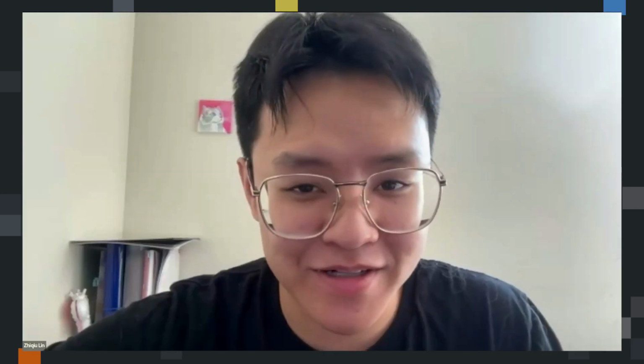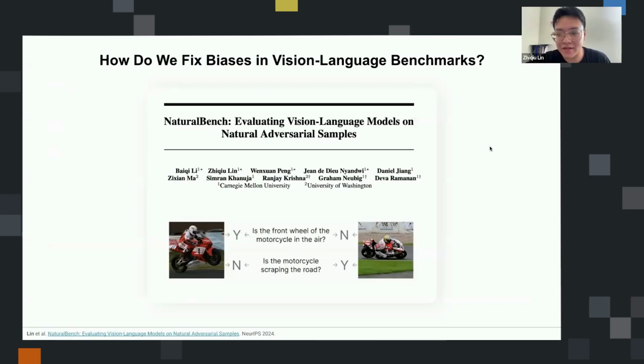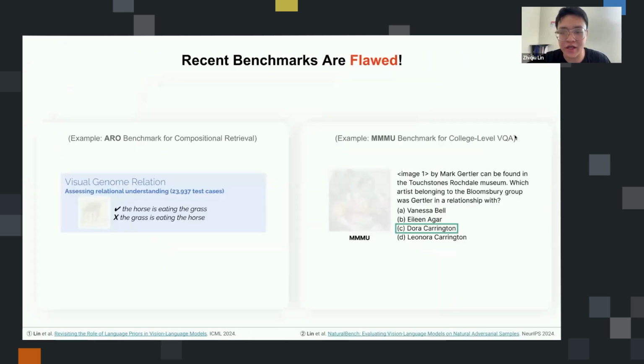Yes, thank you for the introduction, and thank you for inviting me. Let's get right into it. Today, I'll be presenting our paper that's accepted to NeurIPS 24. It's a new vision-centric VQA benchmark, and a lot of it is about how to address benchmark biases in existing vision language evaluation. Here's a little bit of context.